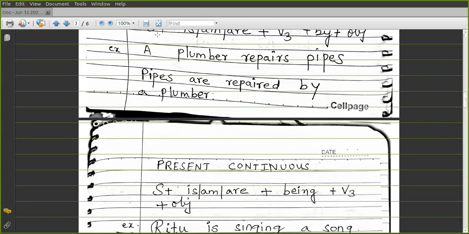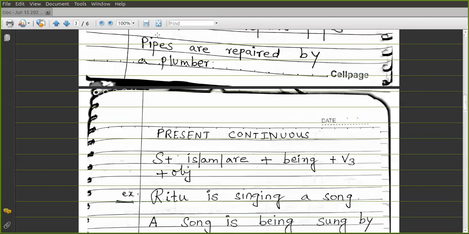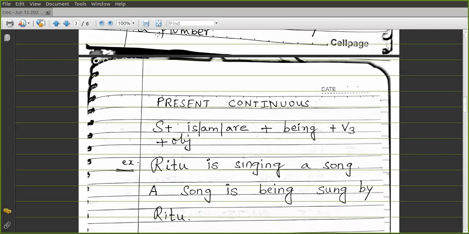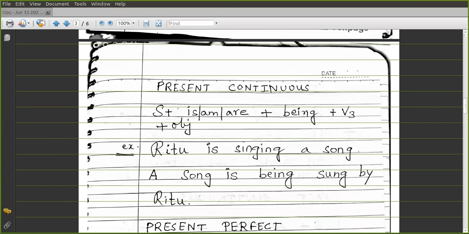So yeah, present continuous. What is the structure? Subject plus is, am, are plus being plus V3 plus object. Models I had not taught in 9th, that is a new topic this year, and subject verb agreement is another new topic. Two new topics I have done this year.